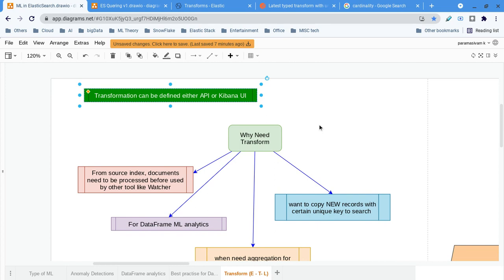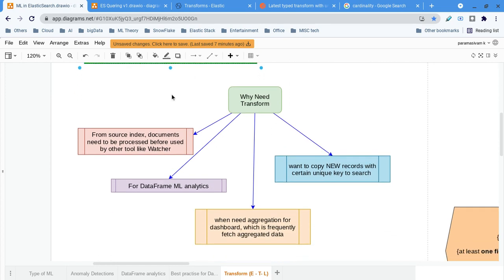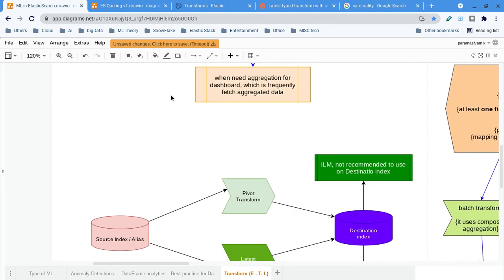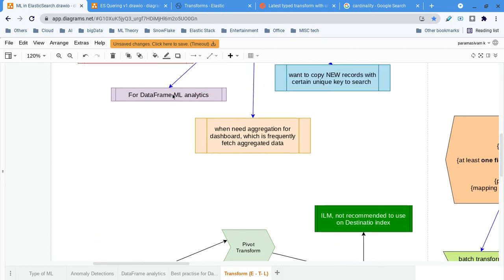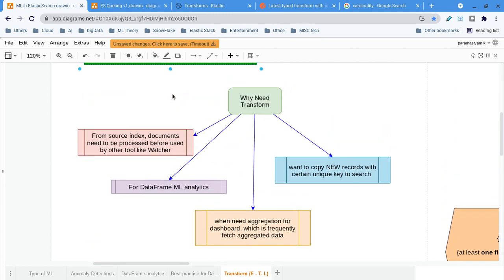For starting out, with the minimal set of data, obviously whether it is a machine learning job or a transformation, first we start with a minimal amount of data, then we go for the actual volume of data. So we can start with the Kibana UI and end up with API based transformations. That is what I want to tell you at the high level about transformations.